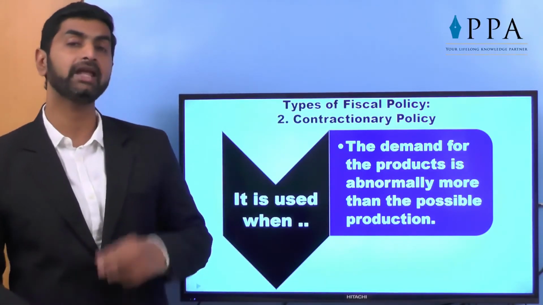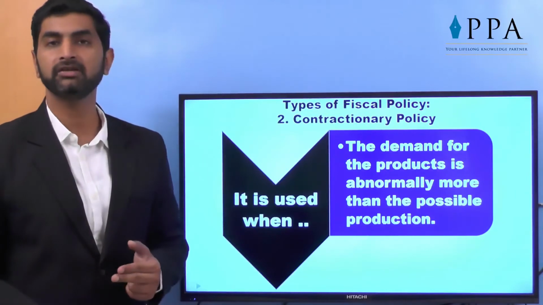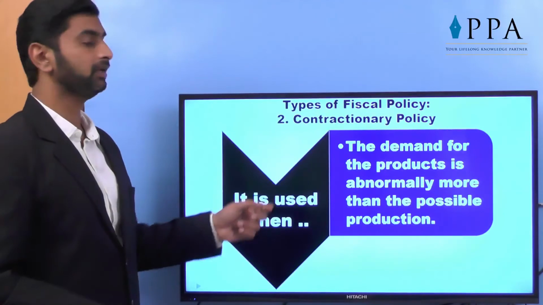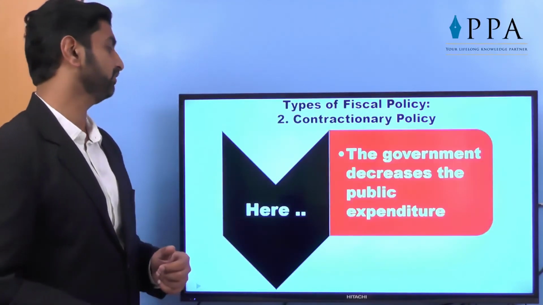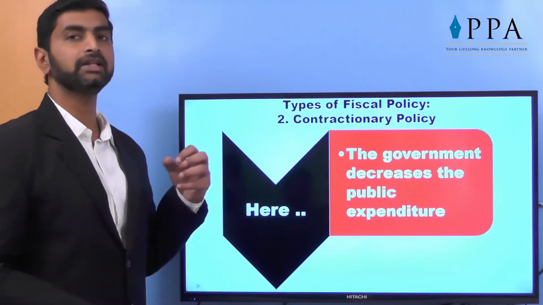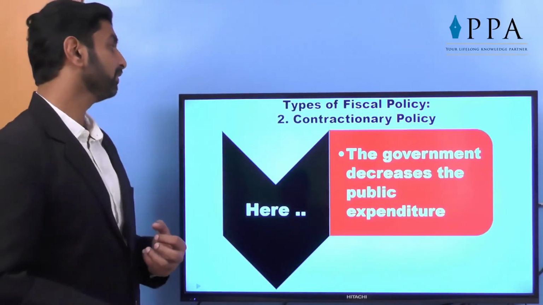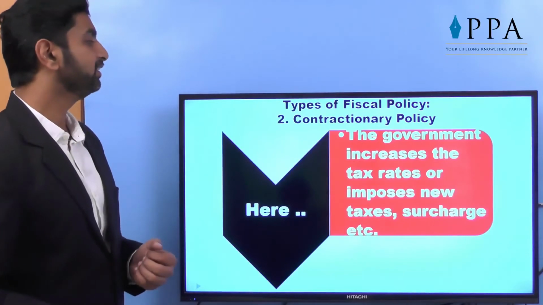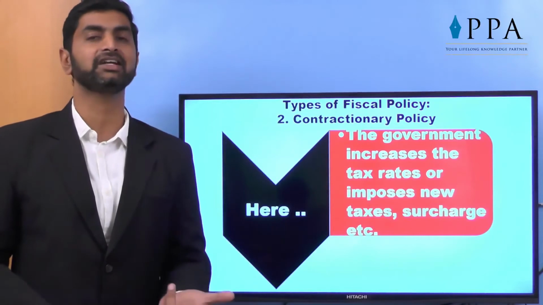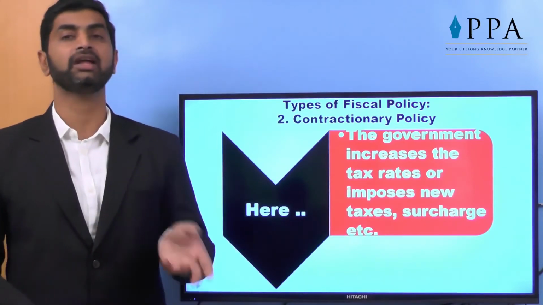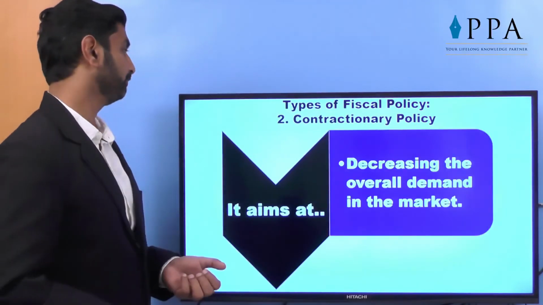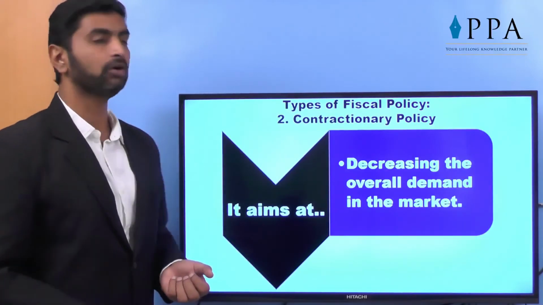It will lead to a heavy increase in prices. The general public will not be able to purchase the goods. So in the time of high inflation, contractionary policy is used. Here the government decreases public expenditure, the money is reduced, and the employment opportunities come down. Then the government increases the tax rate and imposes new taxes, surcharge, etc. So new taxes are introduced or tax rates are increased or heavy surcharge or cess are charged so that disposable income comes down. It aims at decreasing the overall demand in the market.